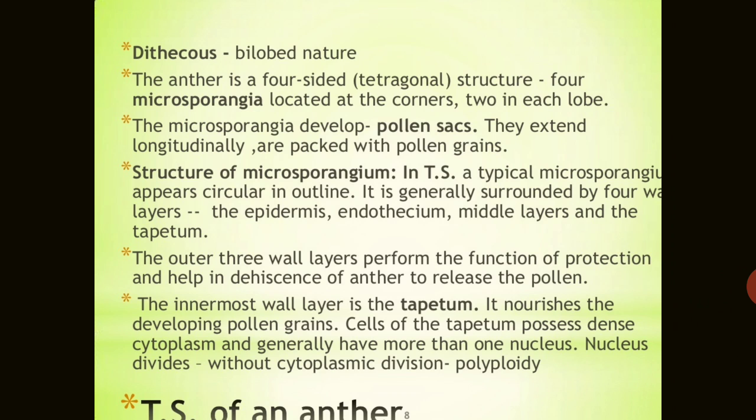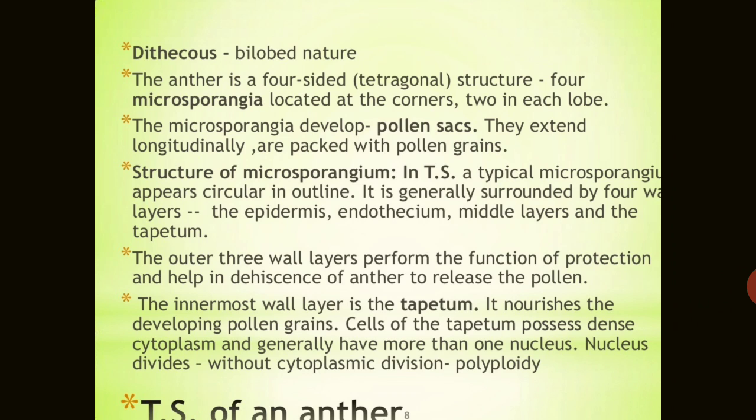It is generally surrounded by four wall layers. The outermost wall is known as the epidermis, then the endothecium, after that the middle layers, two to three layers, and the inner layer is known as the tapetum. The outer three wall layers perform the function of protection and help in the dehiscence of the anther to release the pollen after maturity. But the innermost wall layer, the tapetum, what is the role of this tapetum?